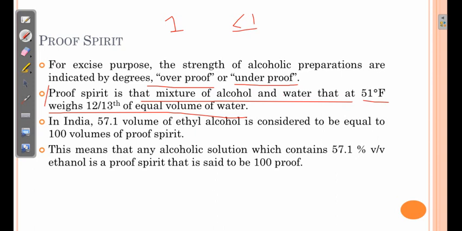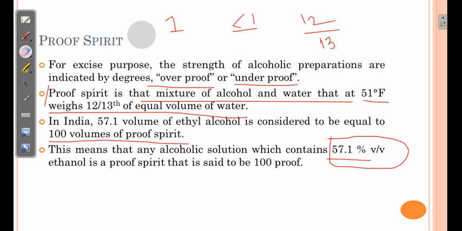So the specific gravity equivalent to 12 divided by 13 is provided by a specific concentration of alcohol, and that concentration is 57.1% volume by volume, and that is considered as 100 proof, or 100 volumes of proof spirit.